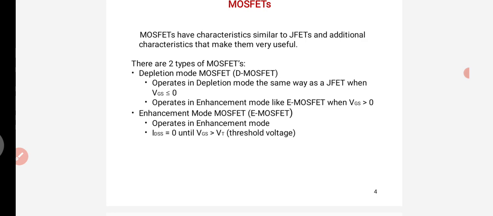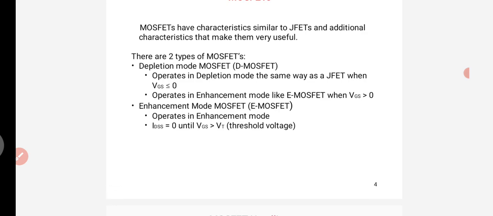So the MOSFET is a metal oxide semiconductor field effect transistor. Its characteristics are similar to the JFET, but there are some additional characteristics, so it is more useful compared to the JFET. Just like the JFET, there are two types of MOSFETs: depletion mode MOSFET and enhancement mode MOSFET.